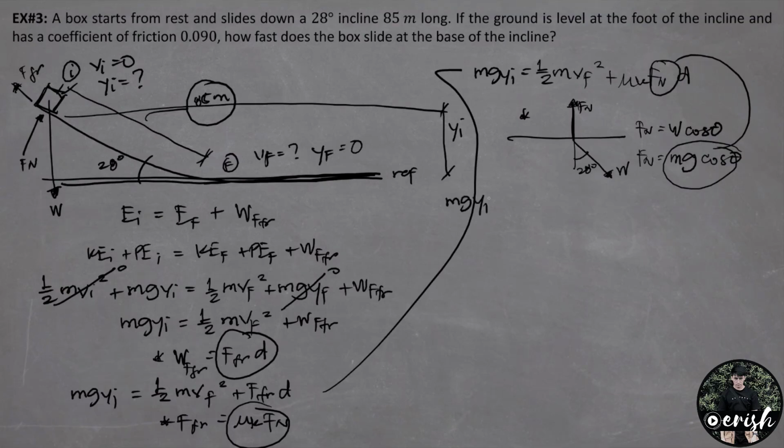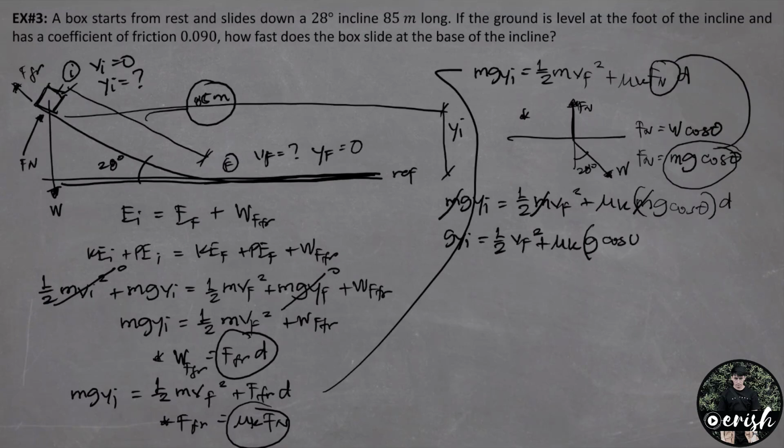Mass times gravity times initial position equals 1/2 times mass times final velocity square plus the coefficient of kinetic friction times mass times gravity times cosine theta times the distance. So from our equation, pwede na nating i-cancel yung mass. Ang matitira lang sa atin is gravity times y initial equals 1/2 times final velocity square plus coefficient of kinetic friction times gravity cosine theta times the distance.